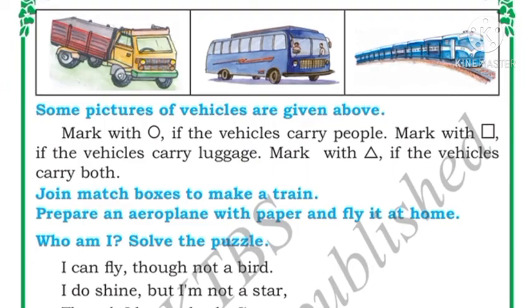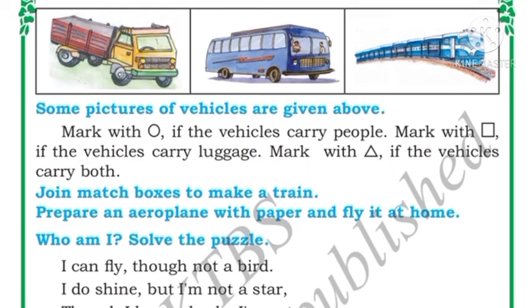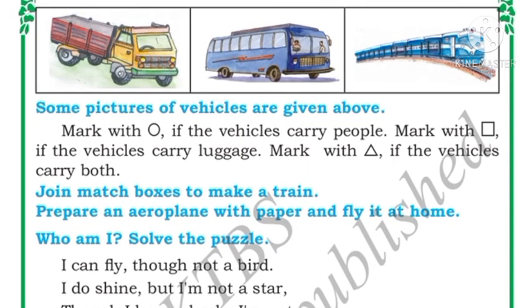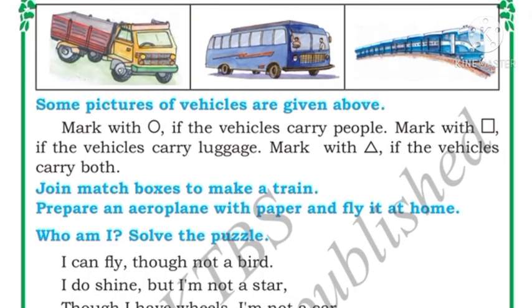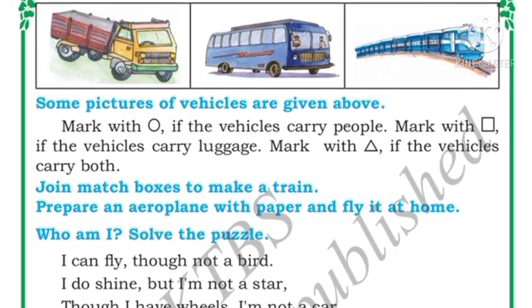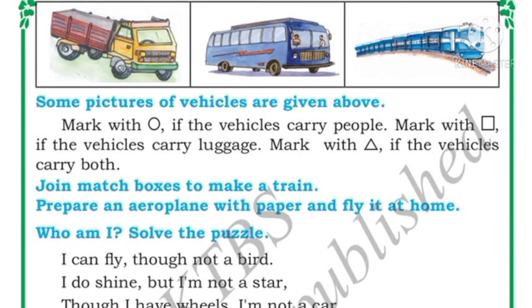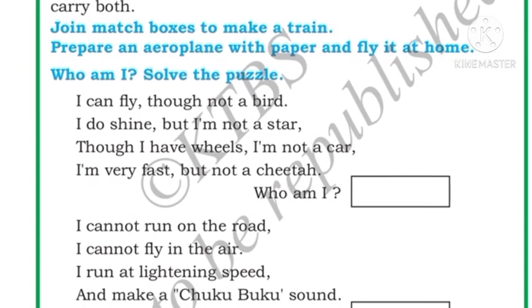Okay. Now, join matchboxes to make a train. Prepare an aeroplane with paper and fly it at home. These are two activities for you. You have to join the matchboxes to make a train, and you have to prepare an aeroplane with paper and fly it at home. Okay.